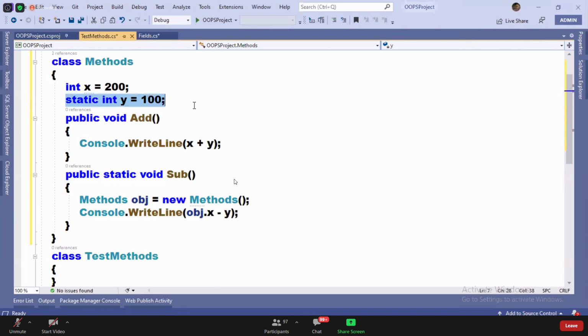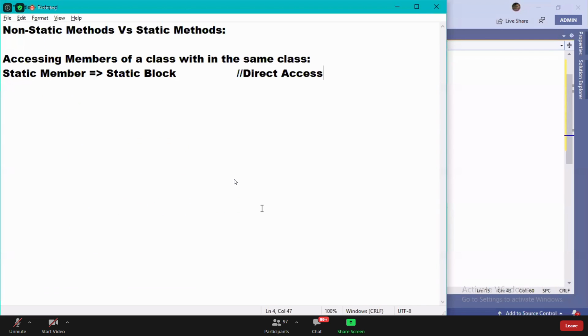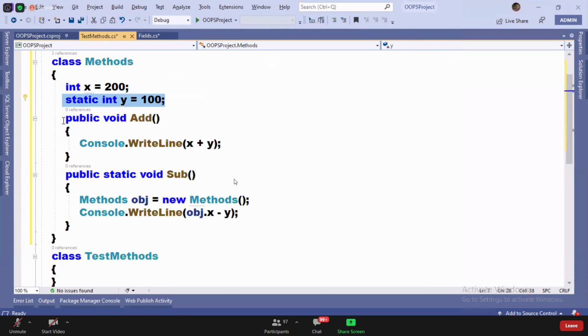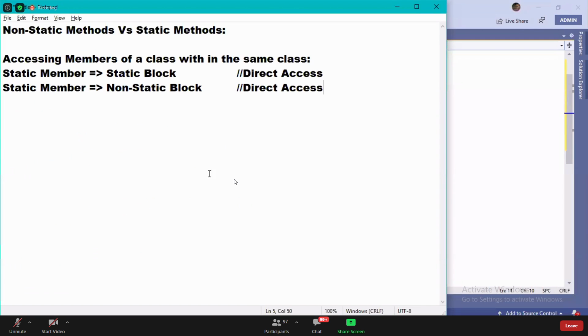Y is a static member and sub is a static method. You see now, I directly accessed Y here. No restriction. Second, I have a static member and I want to call it from a non-static block. Direct access. Now also direct access. See? Static member, non-static block. Directly accessed.